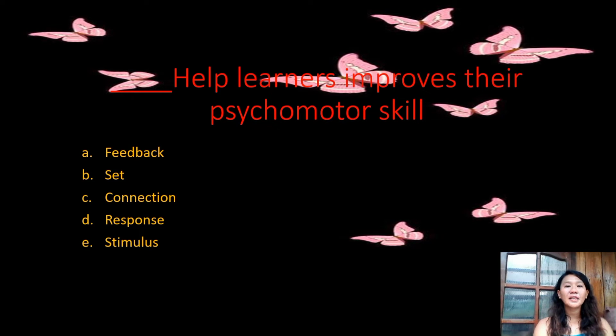Okay, let's proceed. Blank helps learners improve their psychomotor skills. A. Feedback. B. Set. C. Connection. D. Response. And letter E is stimulus. The correct answer here is letter A. The feedback. So, feedback helps learners to improve their psychomotor skill.